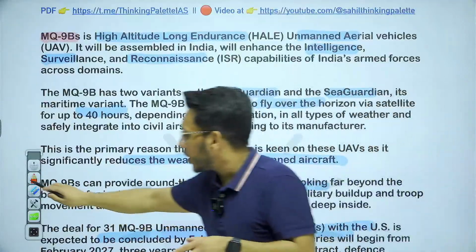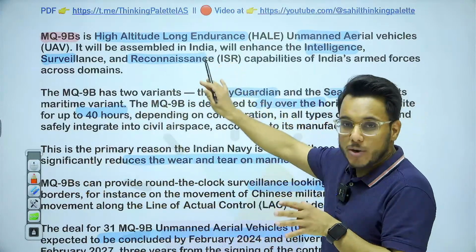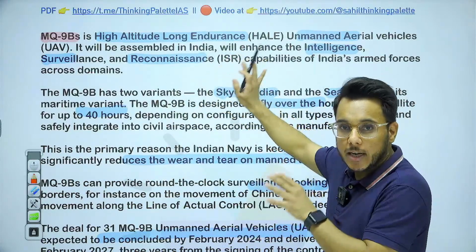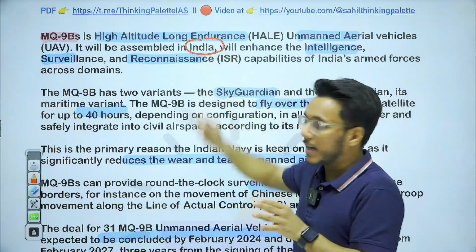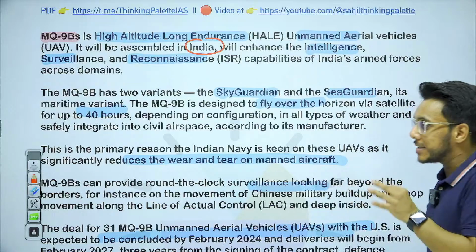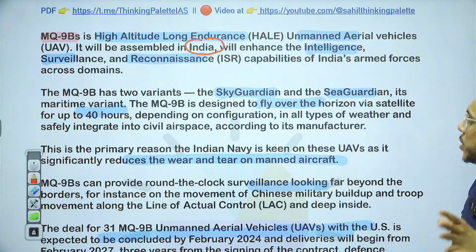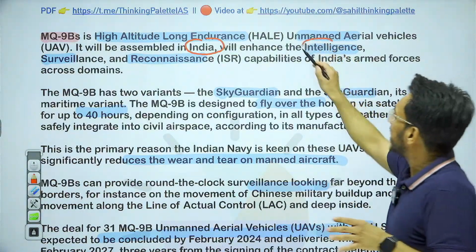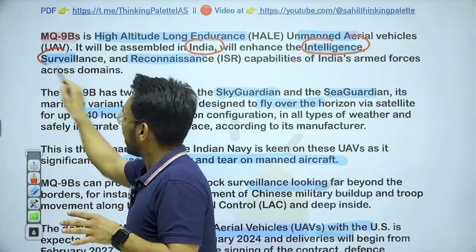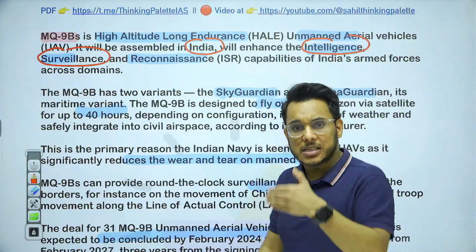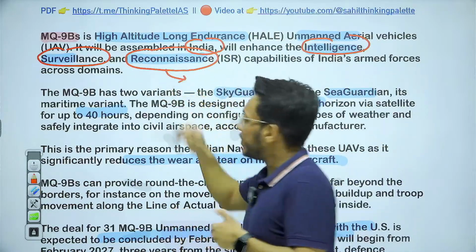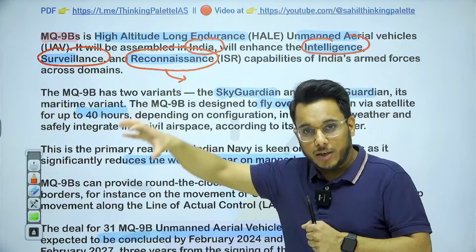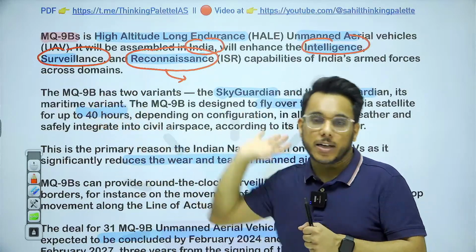These MQ-9B high altitude long endurance unmanned aerial vehicles will be assembled in India, and for that, India is signing an agreement with the USA. They will help in better intelligence, better surveillance over India's boundaries, as well as reconnaissance. It means keeping an eye on your territories so that the enemy is not infiltrating.